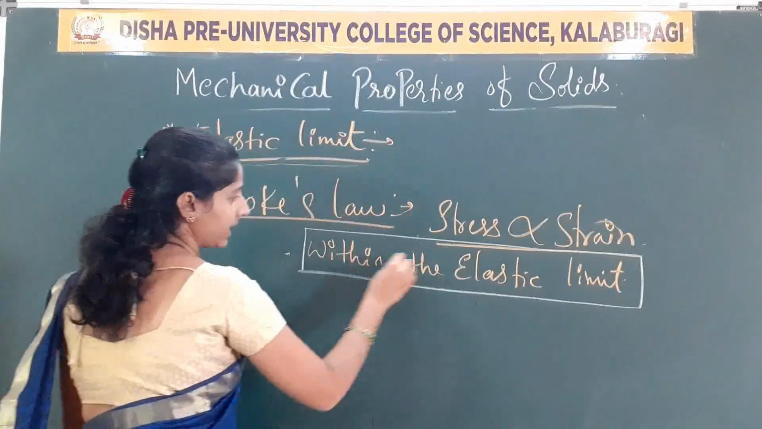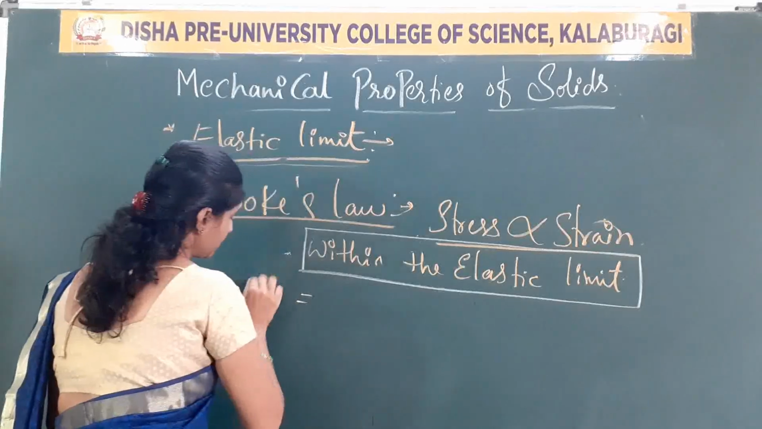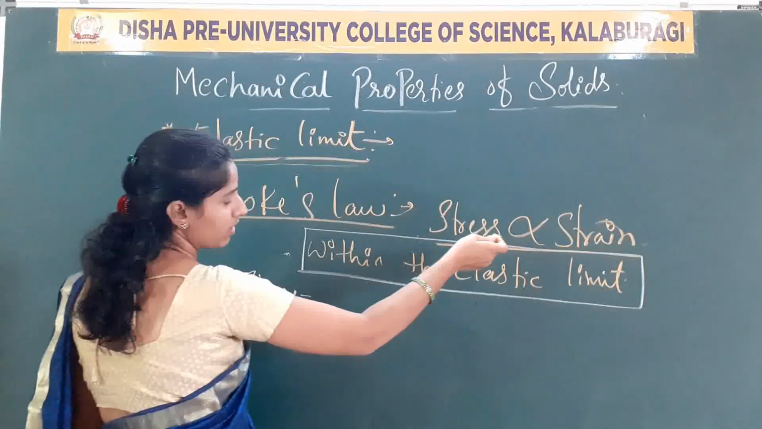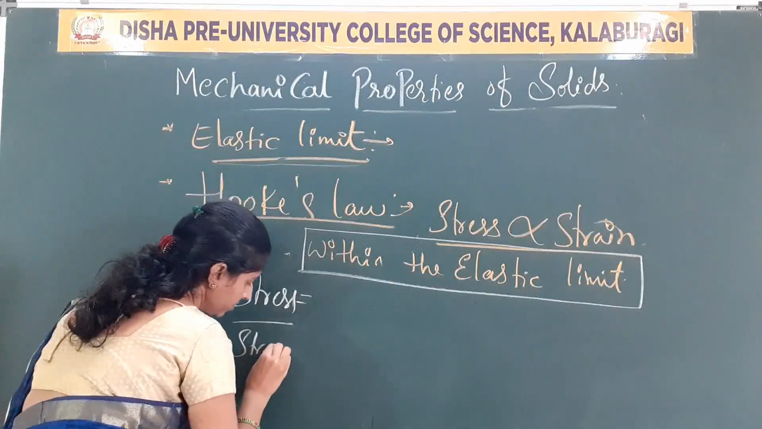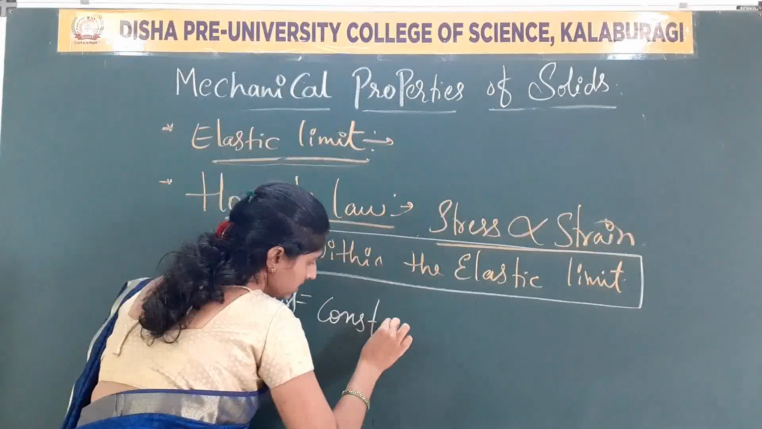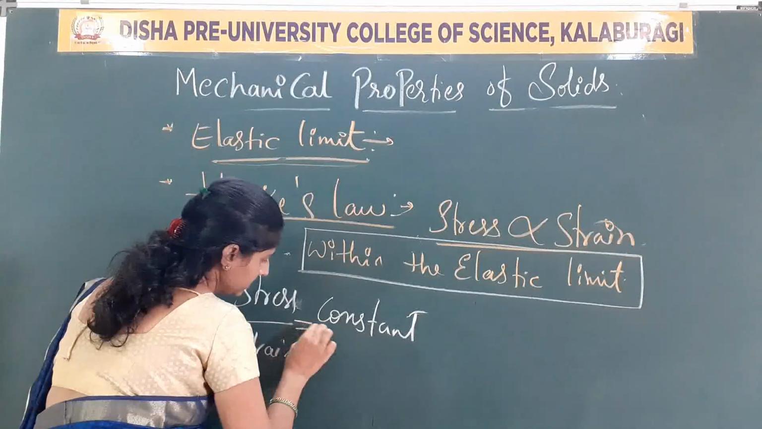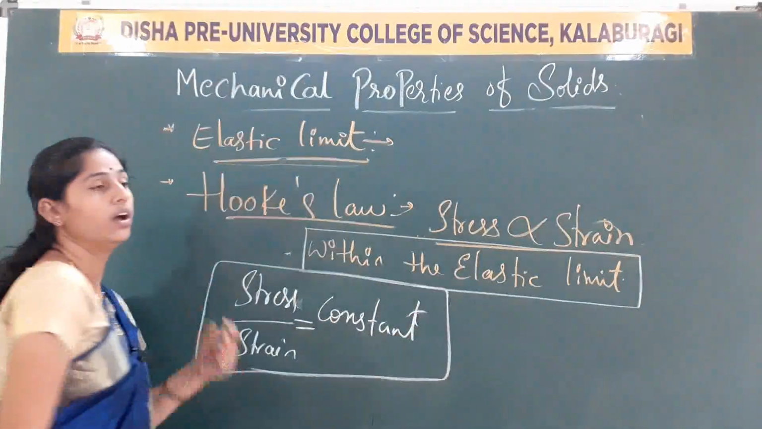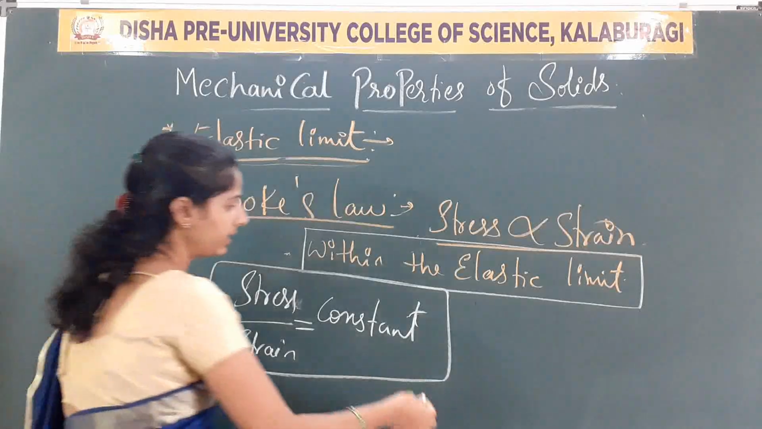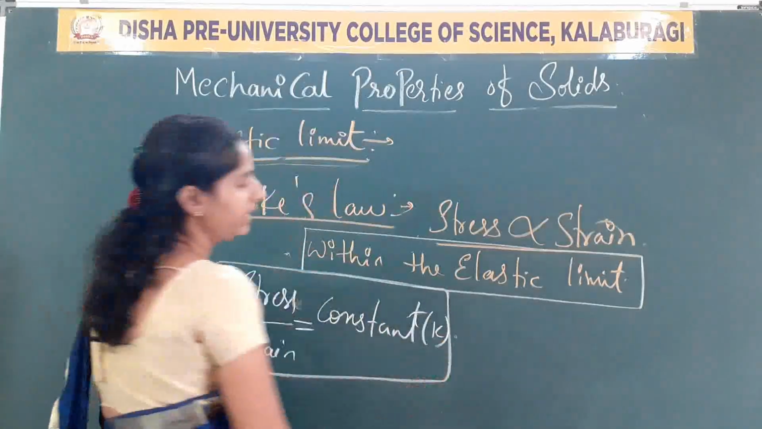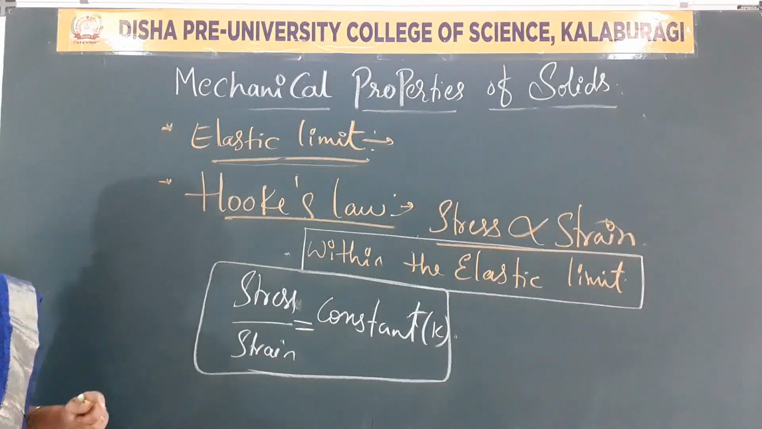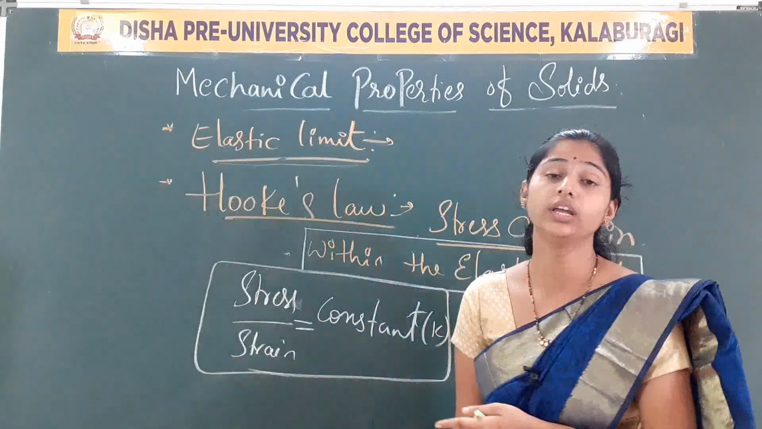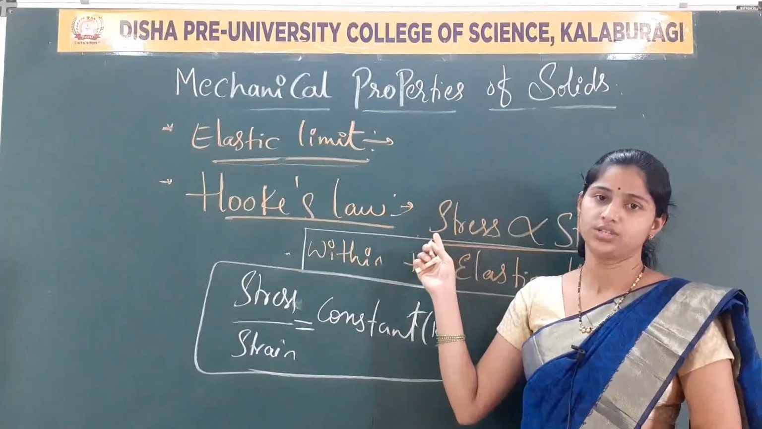Now, mathematically it can be represented as stress is directly proportional to strain. If you remove the proportionality sign, what happens? Stress upon strain is equal to a constant. This is the mathematical representation of Hooke's law. This constant may be taken as K or E, anything. So Hooke's law states that within the elastic limit of a body, stress is directly proportional to strain.